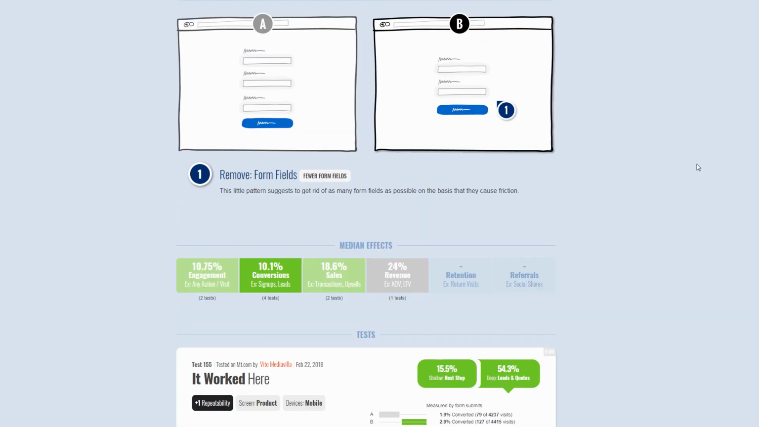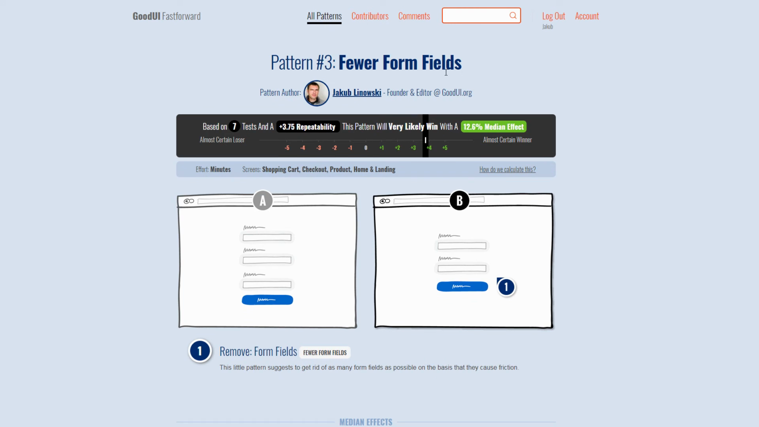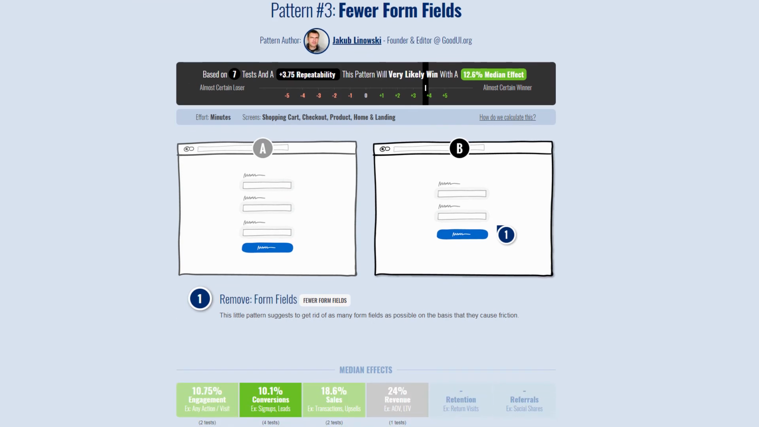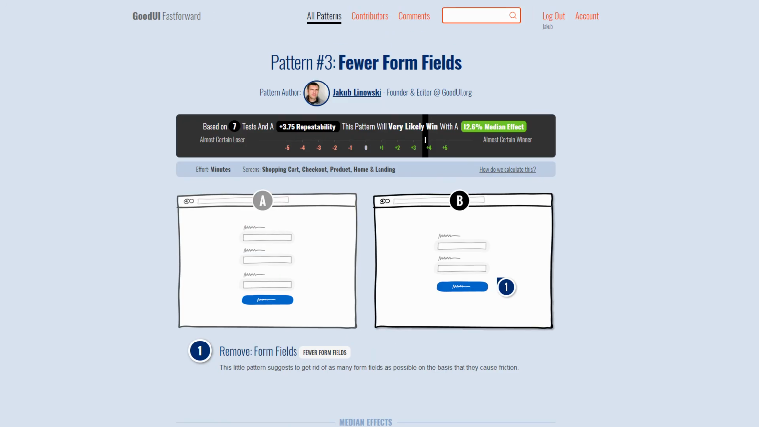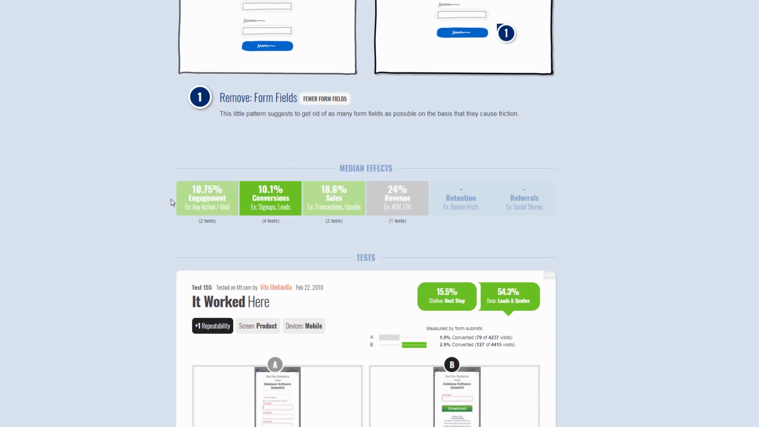So that's one pattern. As a comparison, here's another one, fewer form fields, which is essentially a friction removal pattern, which everyone knows about, minimizing the number of form fields we ask users. Here's what we can see from, I believe, 7 experiments, and that's our spectrum. So kind of consistent impacts here for engagement, conversion, sales, and revenue.